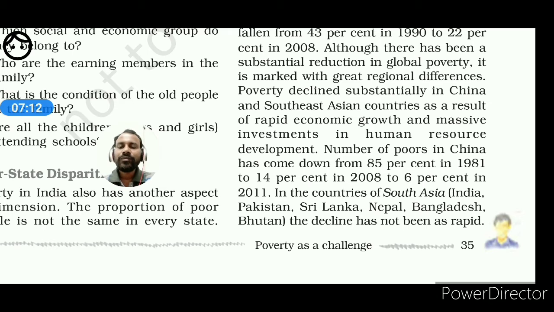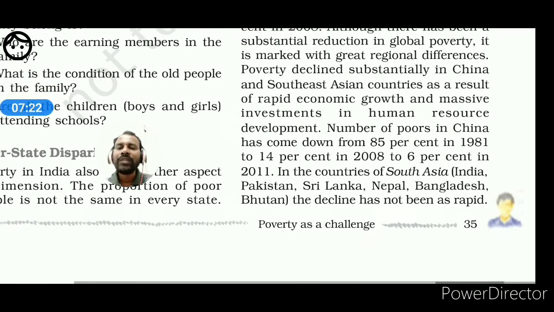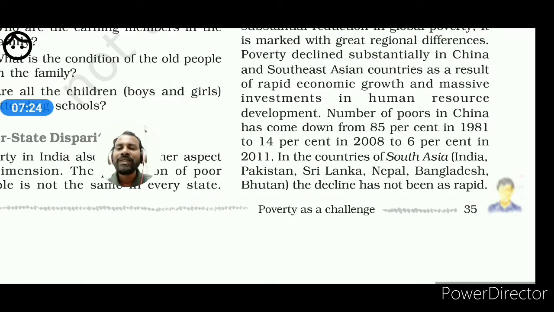Next one, the number of poor in China has come down from 85% in 1981 to 14% in 2008 to 6% in 2011. In the countries of Southeast Asia, India, Pakistan, Sri Lanka, Nepal, Bangladesh, Bhutan, the decline has not been as rapid. In this regard, I want to inform you that Bangladesh at present is far ahead of India in GDP.